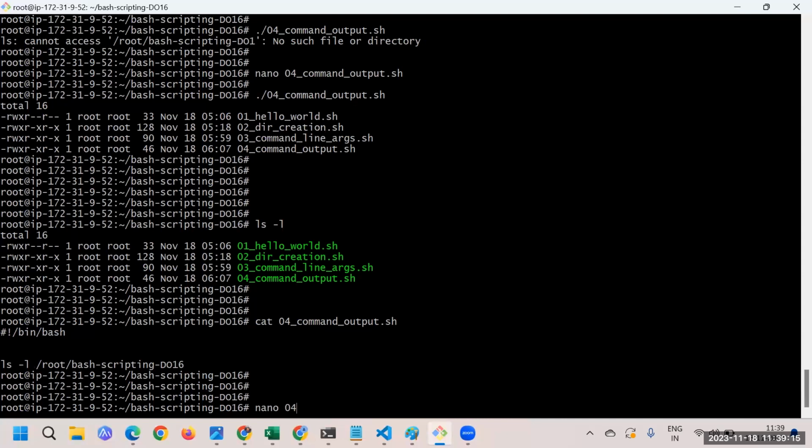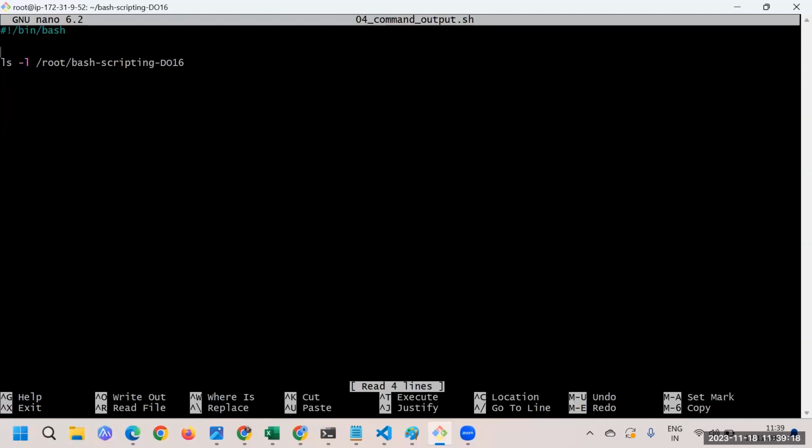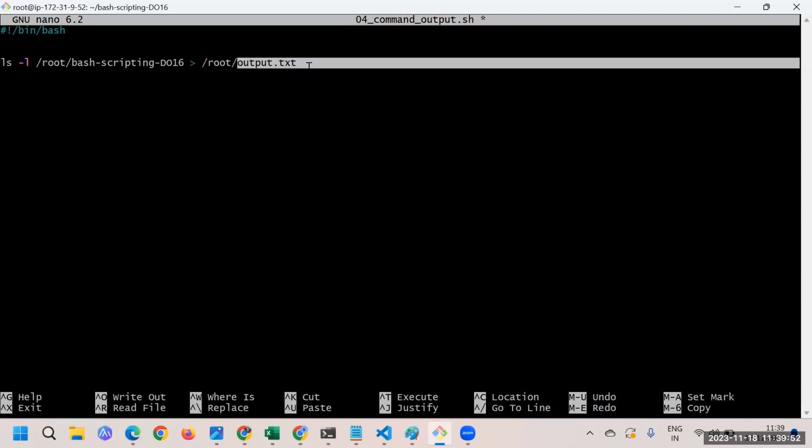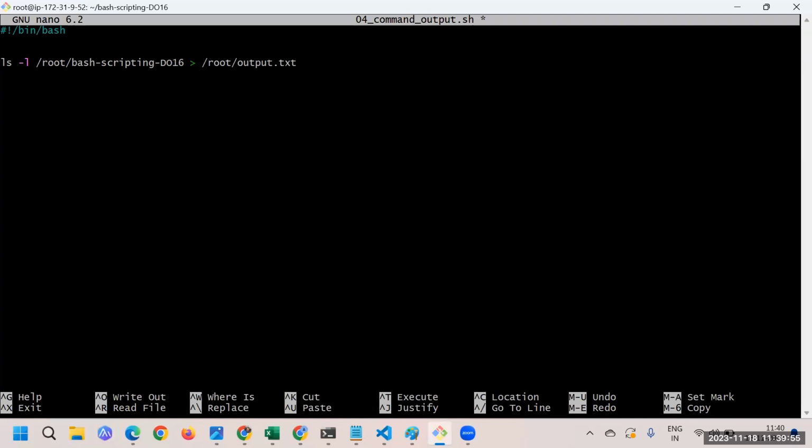Let's say I'll modify the existing script. Here you can create one directory or file which will store the output. Let's say we're interested in storing the output at the root location. So here I'm saying output.txt. So the output from this file will get stored at this location. Under /root, we are creating one output.txt file, and under that it's supposed to store it.